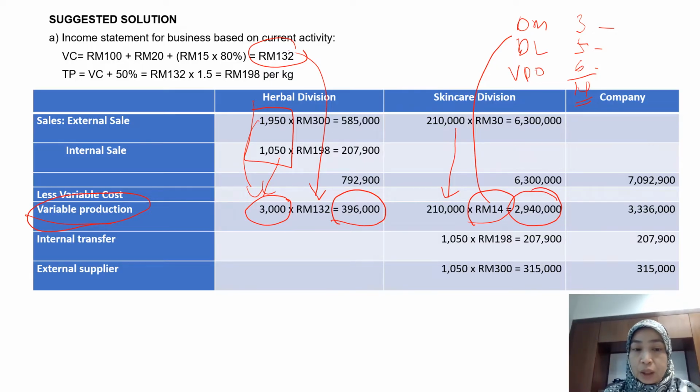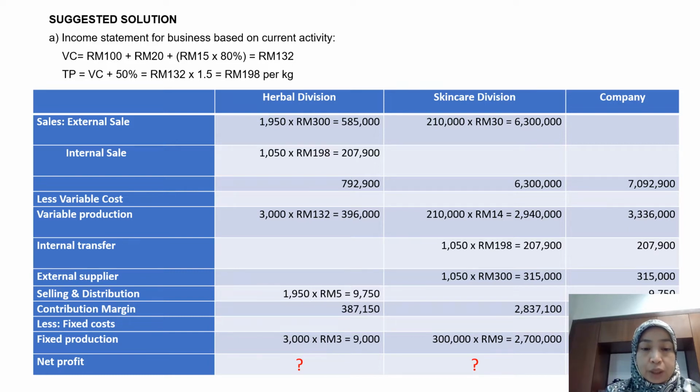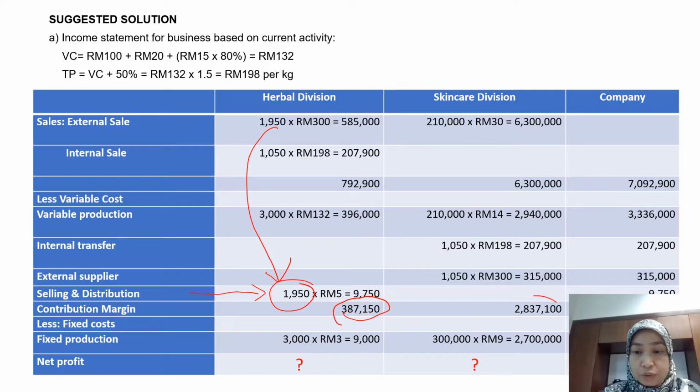And then you calculate your selling and distribution cost. Remember, this one you charge based on external customers only, for the herbal division. And then you calculate your contribution margin for each division and also the company as a whole. Then you minus fixed production cost.